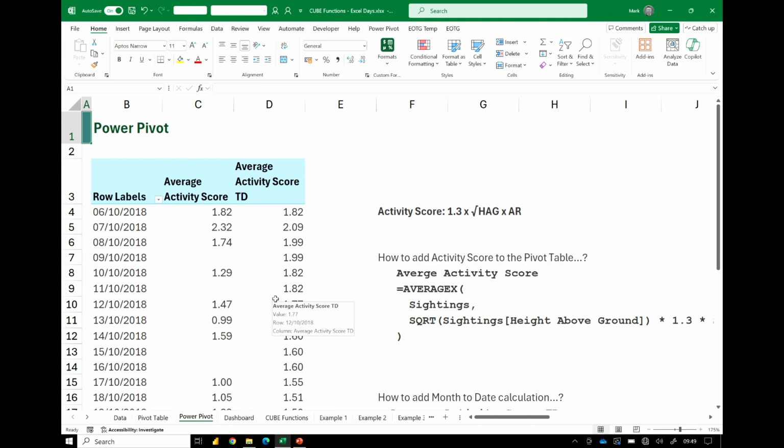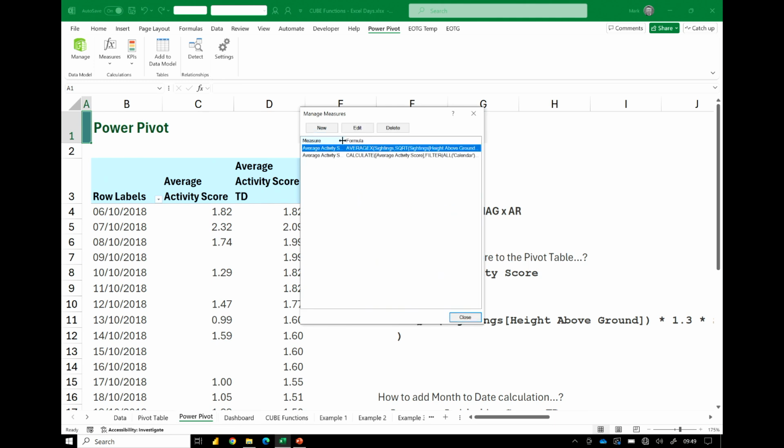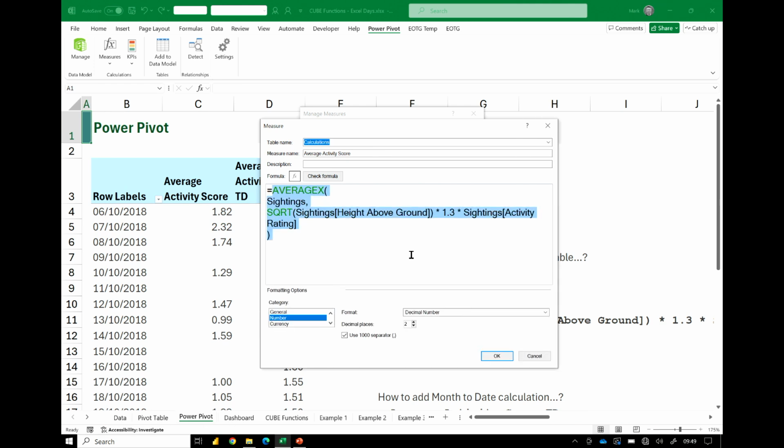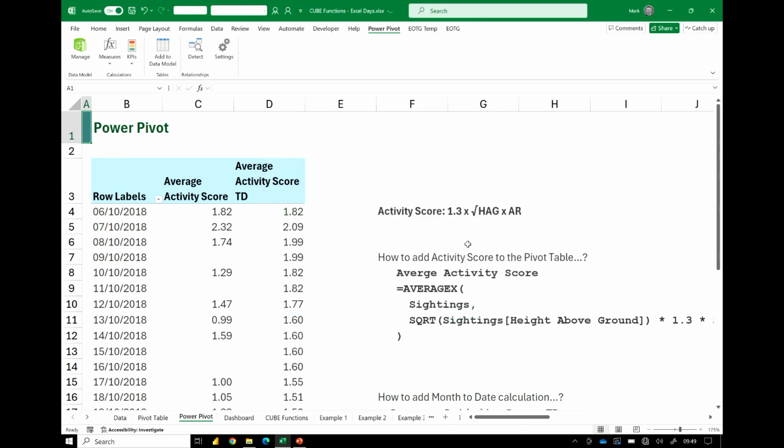So there's the pivot table. This time, I've got my average activity score, my favorite squirrel-based activity metric, and using some DAX, I can add that into my pivot table. So pivot, Power Pivot, measures, manage measures. I think it's the first one. Look at that, I've managed to add in my own metric that works inside my pivot table. We have that there in that first column. So yes, I can create my average activity score in Power Pivot.